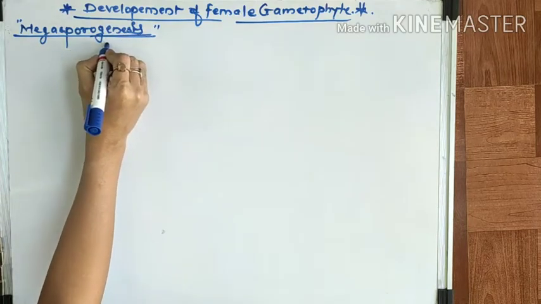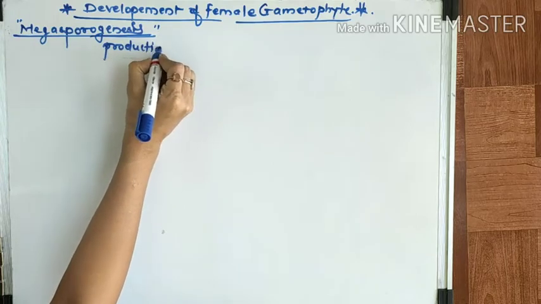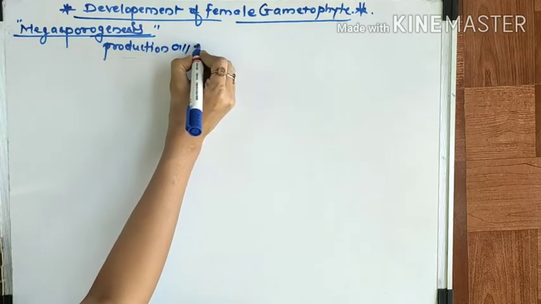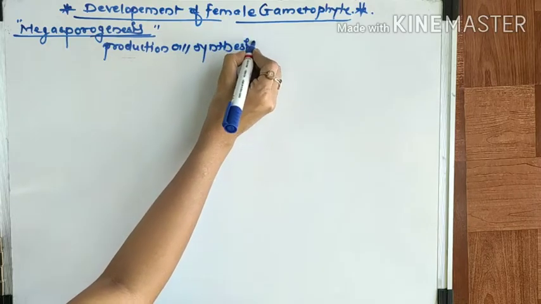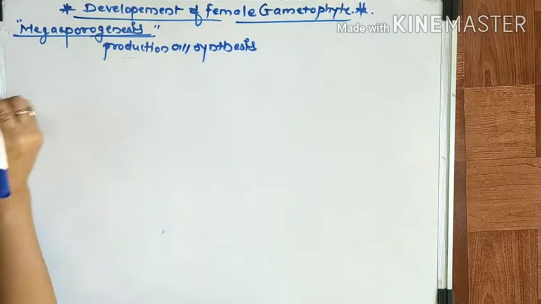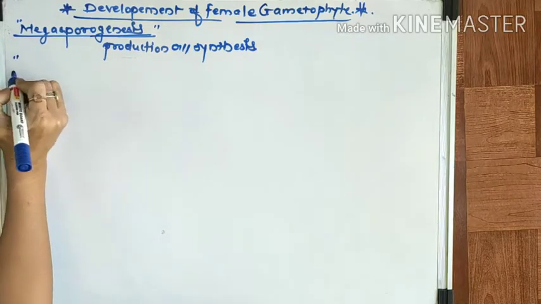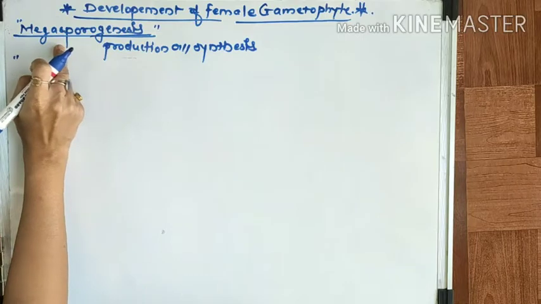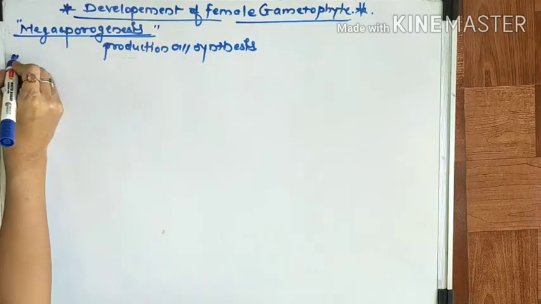Genesis means production, or we can say synthesis. And megaspore, so megasporogenesis means the formation or synthesis of a megaspore, right?